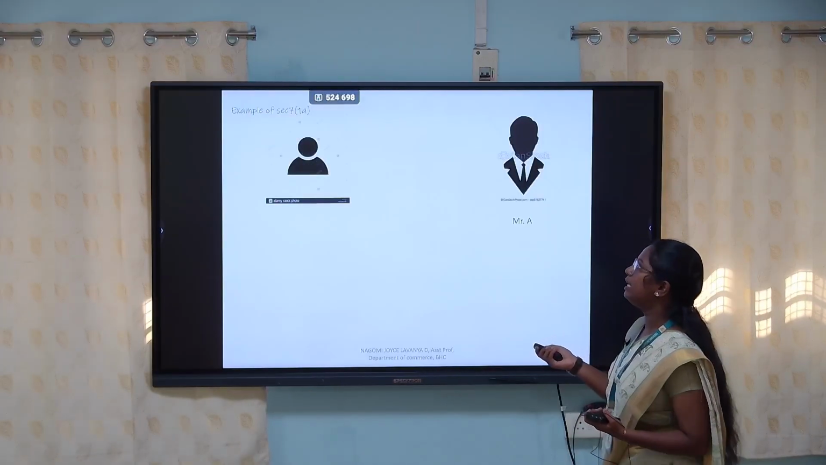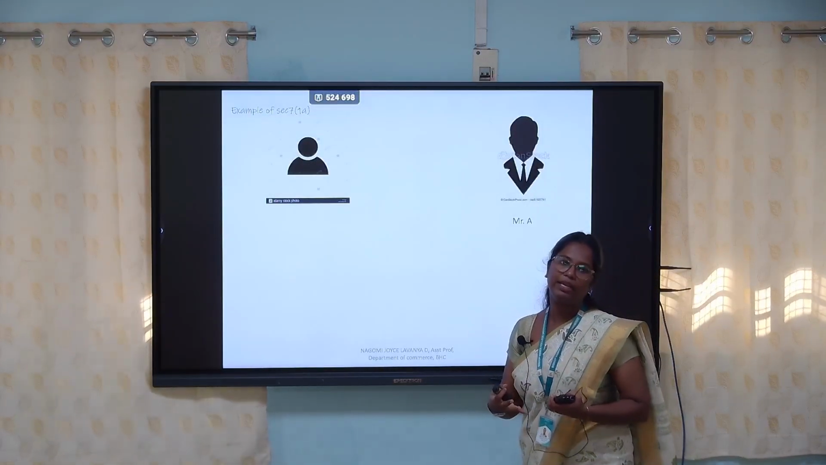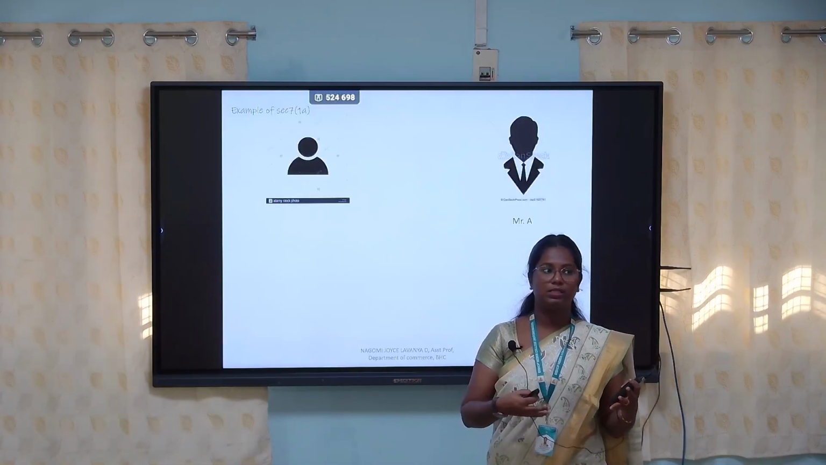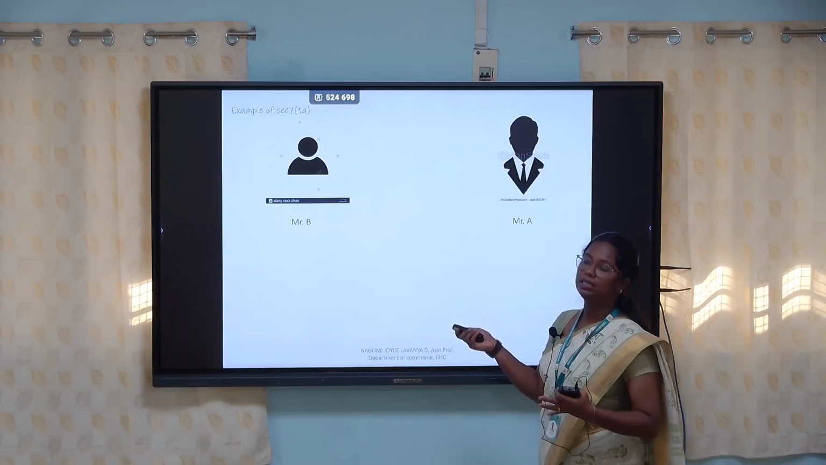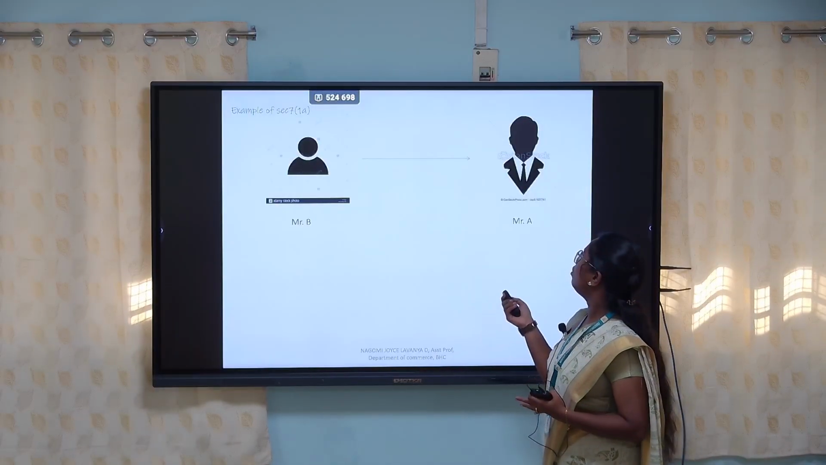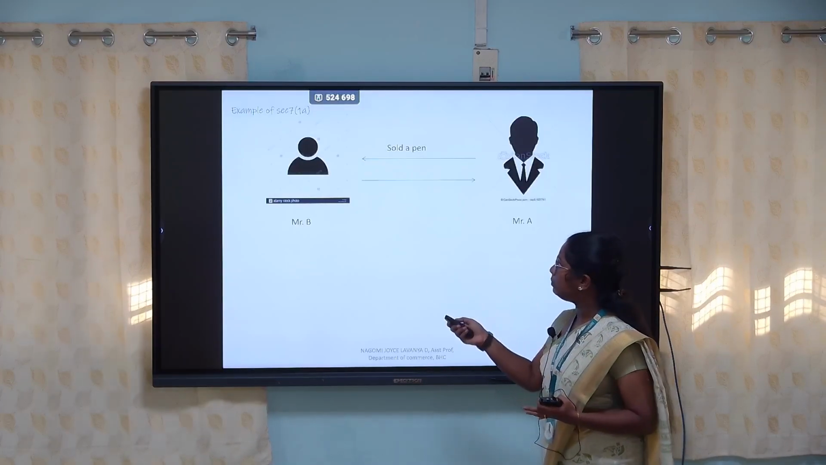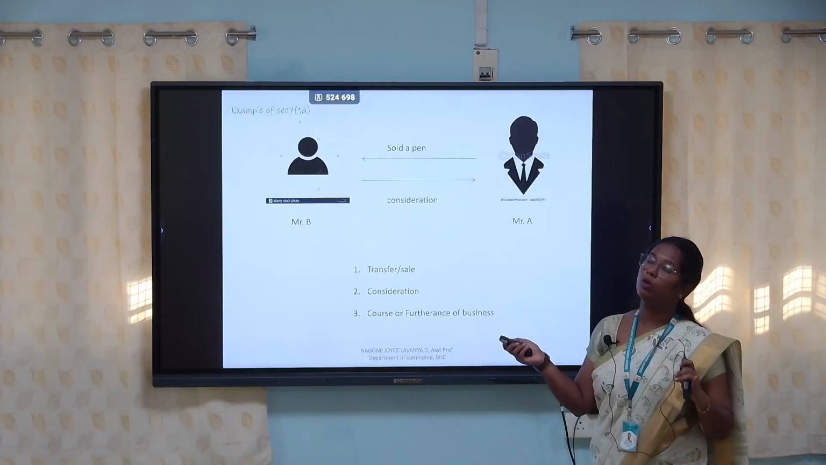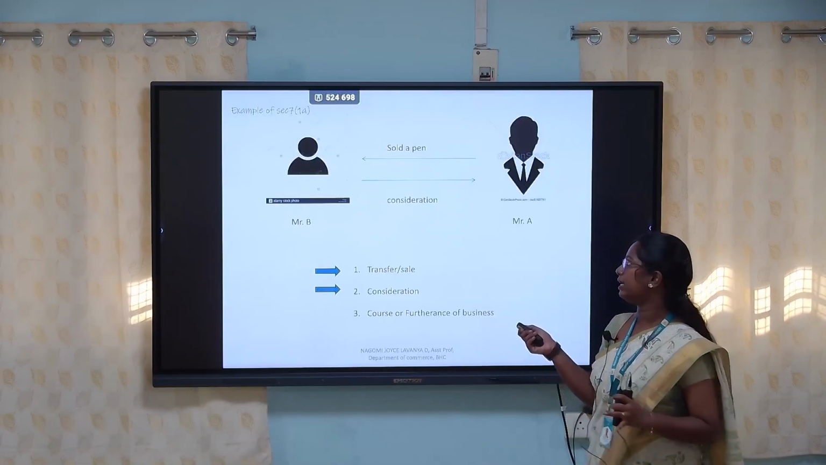Here we have another example for this. Mr. A can have any kind of profession, like a teacher or an auditor, whatever it may be. And here we have another person, Mr. B. Mr. A is selling a pen to Mr. B, and Mr. B is also giving a consideration. Here the first condition, transfer or sale, is happening, right? Second, consideration. Yes, they are giving the consideration.